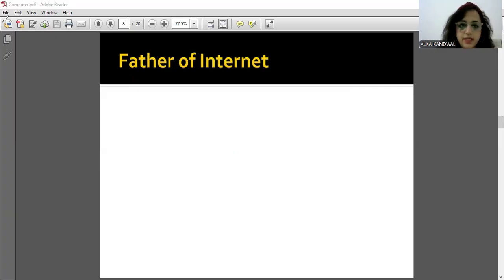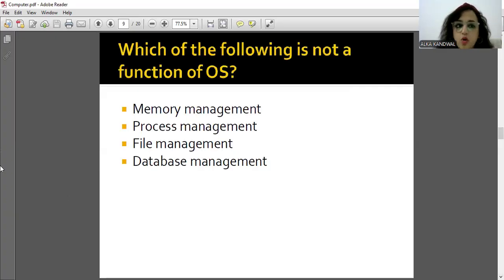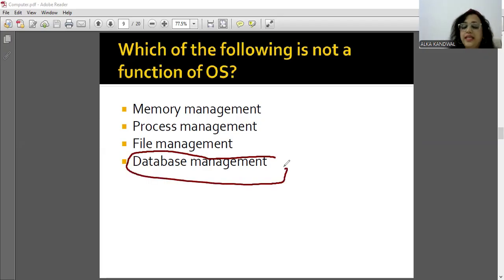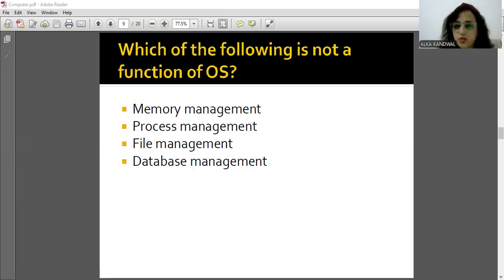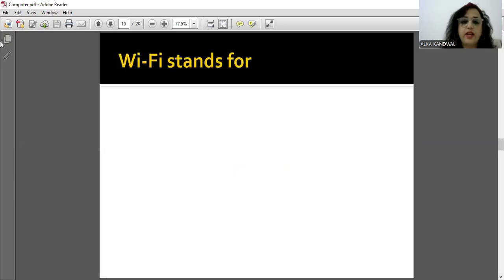Moving ahead, let us see the next question. Which of the following is not a function of OS? OS मतलब operating system. मेमोरी मैनेजमेंट ऑपरेटिंग सिस्टम का फंक्शन होता है, प्रोसेस मैनेजमेंट भी ऑपरेटिंग सिस्टम का होता है, फाइल मैनेजमेंट भी होता है, बस डेटाबेस मैनेजमेंट फंक्शन नहीं होता है. It is not a function of operating system. Is it fine? Not a function. Moving ahead. Wi-Fi. What is the full form of Wi-Fi? Wi-Fi stands for wireless fidelity.